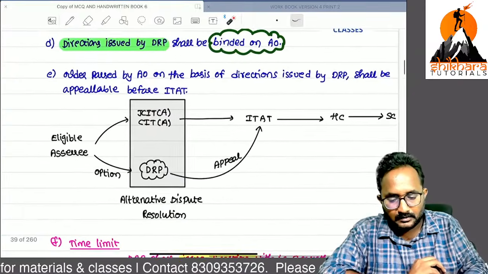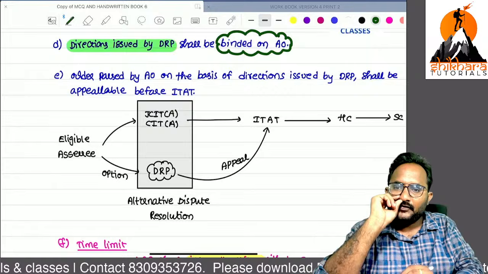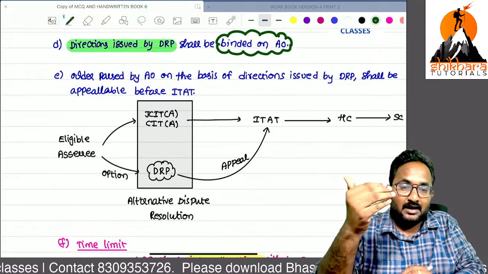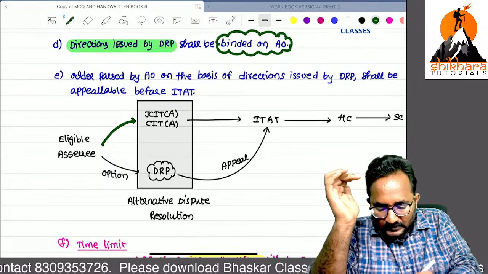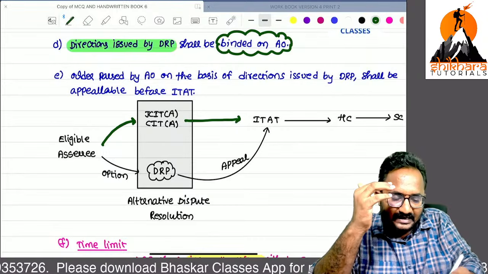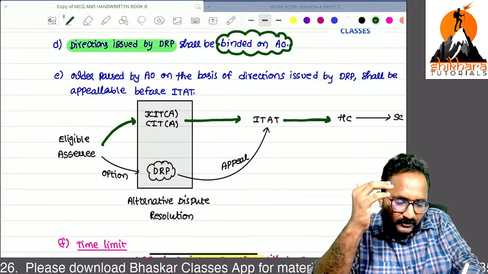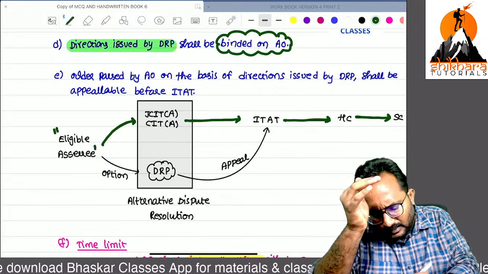Now, generally, what is the appeals route? If any SSE is aggrieved by the assessing officer's order, first he can go with this route: Joint Commissioner of Income Tax Appeals, Commissioner of Income Tax Appeals, after that ITAT, after that High Court, after that Supreme Court. But if you are an eligible SSE, you can go for the normal route also.